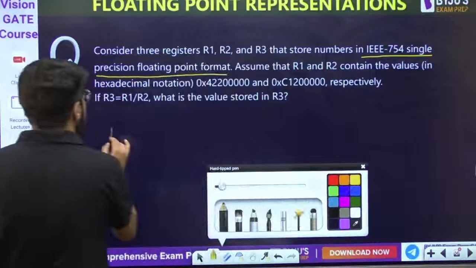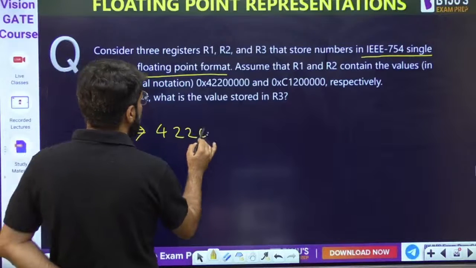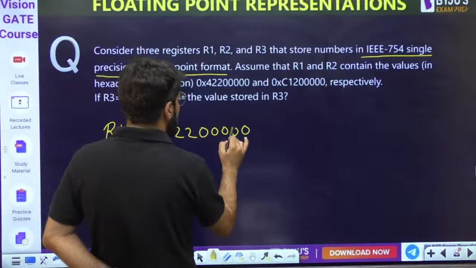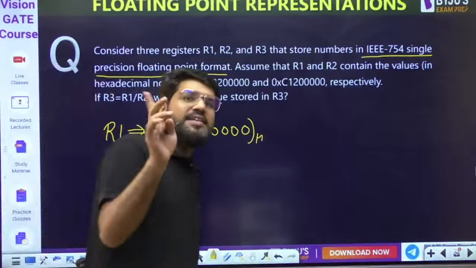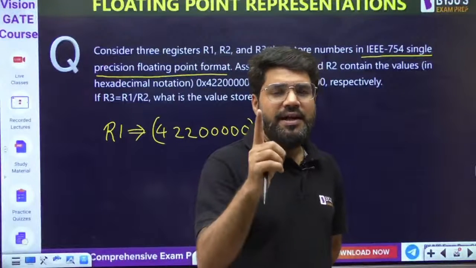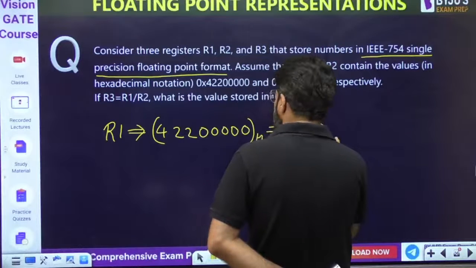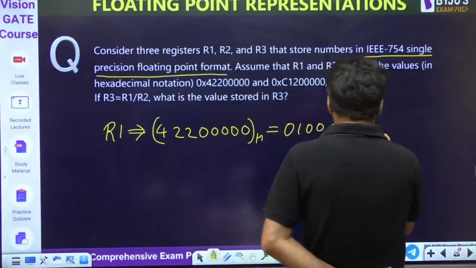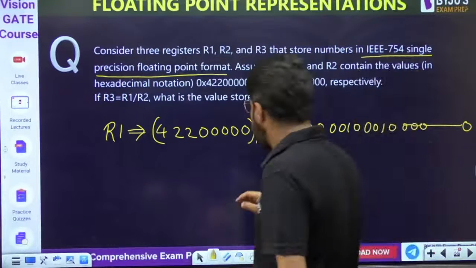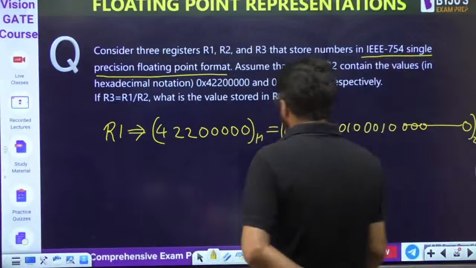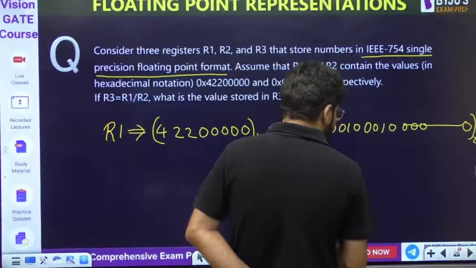Let us start with the content of the register R1. The content of the register R1 is 42200000. Okay, this is 8-digit hexa, and 1-digit hexa to binary कैसे करते हैं? Write down every hexa digit into 4-bit binary. So 4 हो जाएगा 0100, 2 is 0010, again 0010, that is 2, and then remaining all zeros. Okay, this is the binary conversion. Now rest is the same procedure जो अभी तक कर रहे थे.